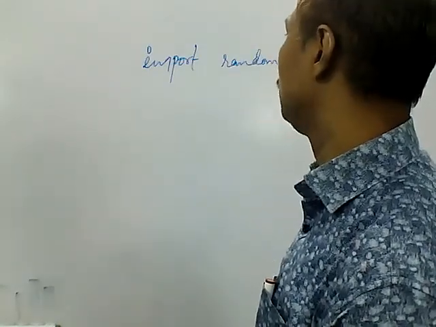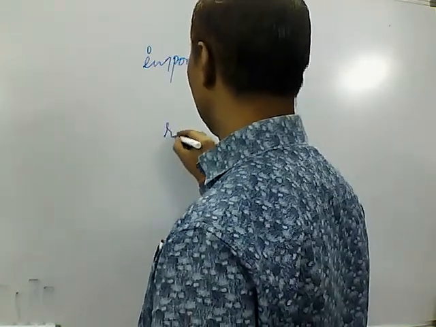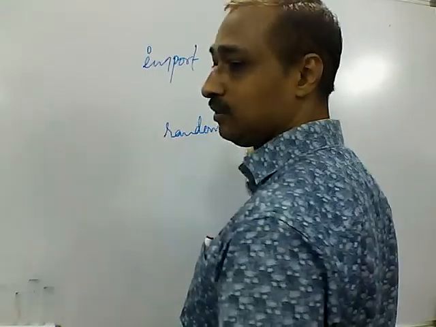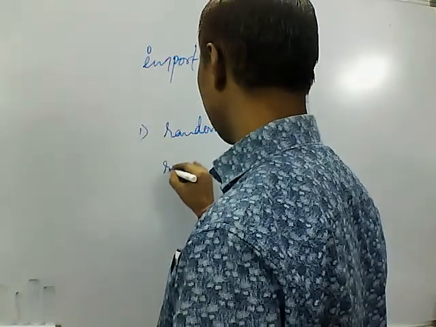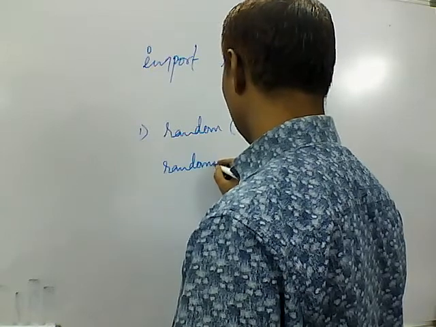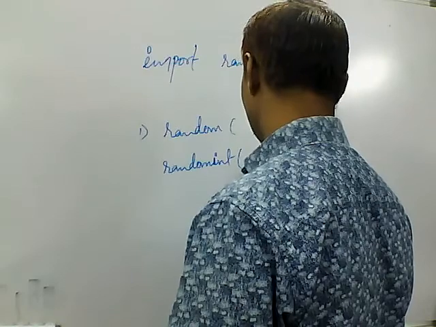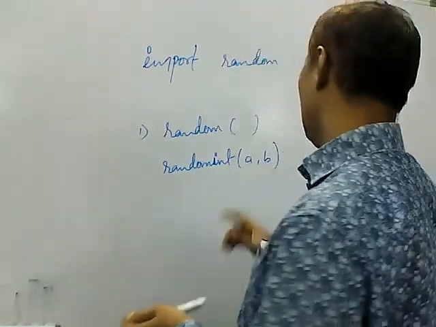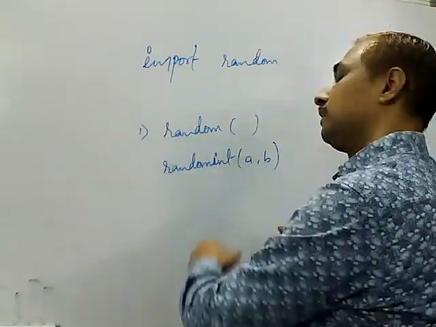So this module has two functionalities. One is random, and this function does not have any argument, and the second one is randint. This function has two arguments, a and b. Now we will learn what these functions are going to do.